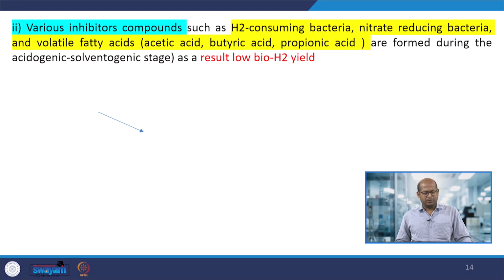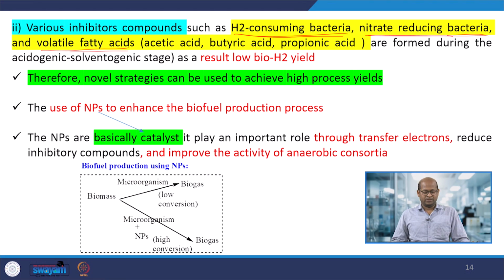Various inhibitory compounds consume the hydrogen that is produced; the produced hydrogen is consumed by bacteria such as nitrate reducing bacteria, or by volatile fatty acid formation during the digestion process of biomass. As a result, the overall rate of hydrogen production that we are expecting would decrease. Okay, so the overall yield would be low.